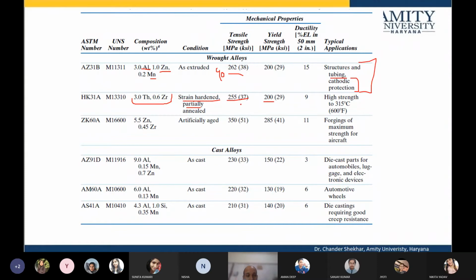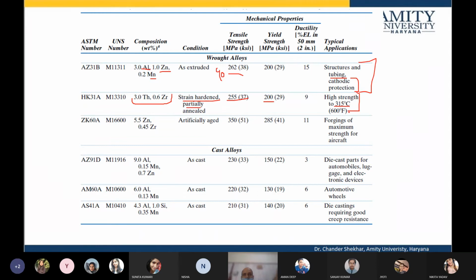The important thing here is that by doping magnesium with thorium and zirconium, high strength can be achieved up to 315 degrees centigrade. So this dopant enhances the high temperature strength to 315 degrees.